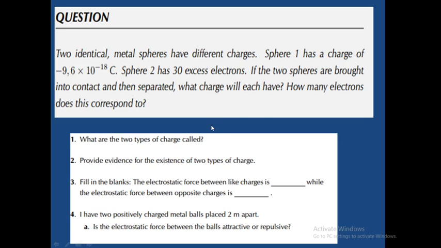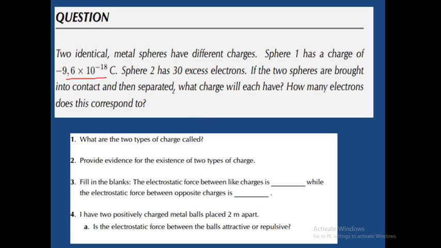So here we are going to be using the principle of quantization, as well as the principle of conservation of charges. What you will do is, first of all we know the number of electrons. 30 excess electrons have been given here. We know the elementary charge. Here is the charge on one of them, the charge on the other one is unknown. So we need to know the charge on the other one.